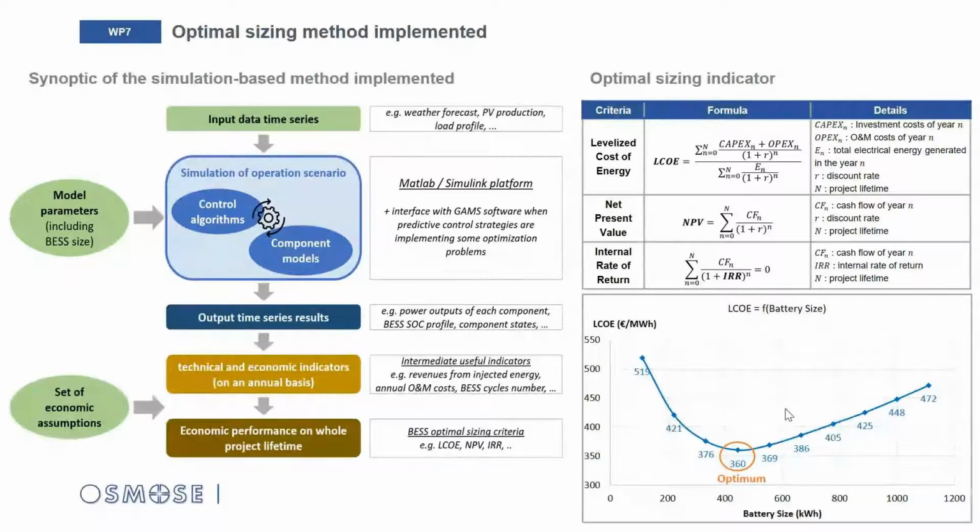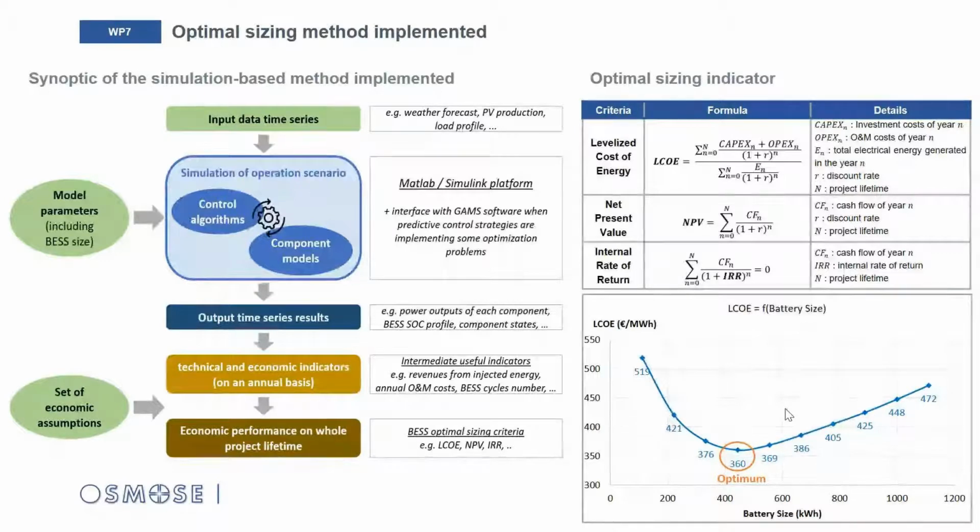And then to run the simulation, you also need two different sets of data, which are represented in green on the figure. On the top, the input data time series, which represent the external conditions in which your application is operating. For example, the solar irradiance profile for PV plants or the demand profile your application has to comply with.